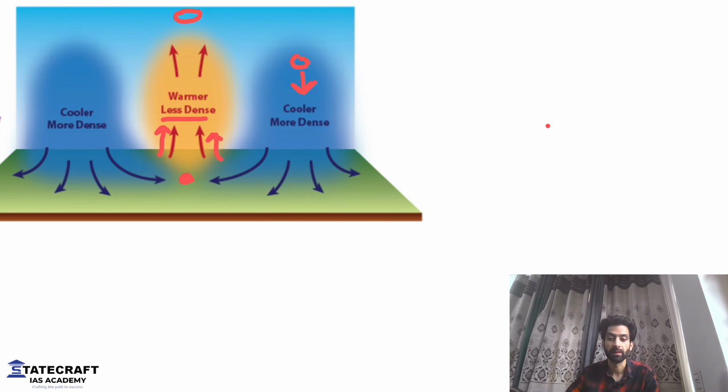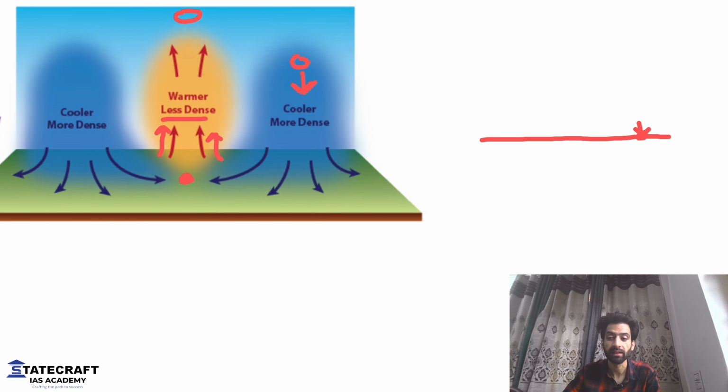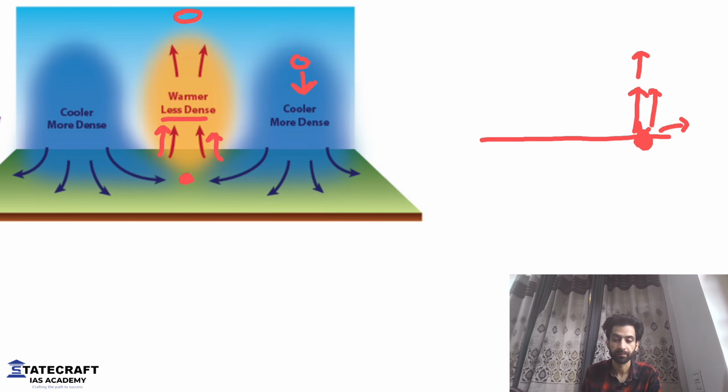How? See, for example, at this place, the sun is shining and the ground is hot. When the ground is hot, the air will also heat up and the air will go up like this. Correct? Once the air goes up from somewhere, what's going to happen? At the ground level, the pressure will be less. Why will the pressure be less once the air goes up? See, it's very common sense.